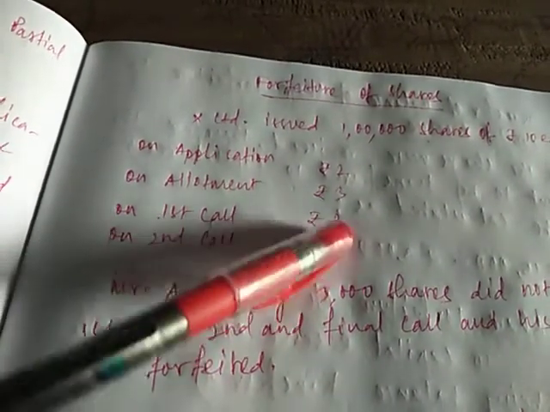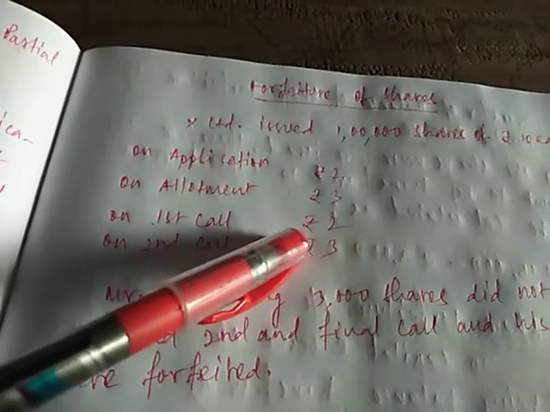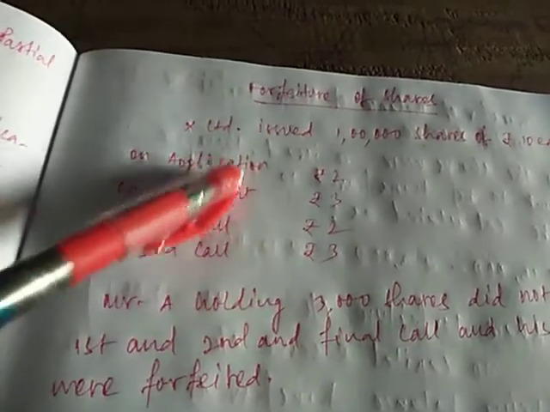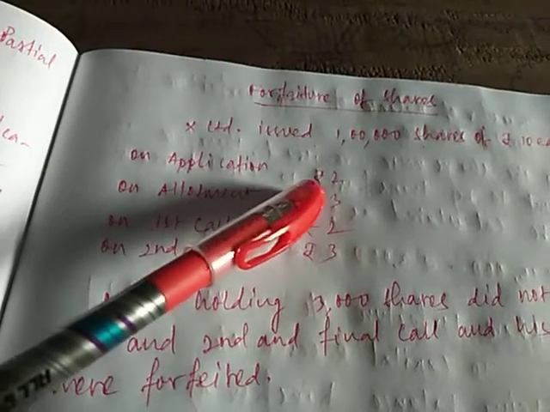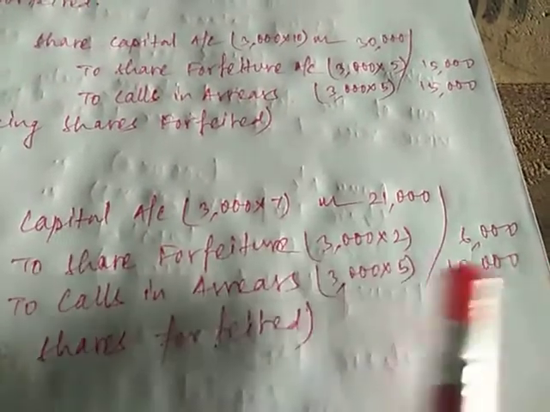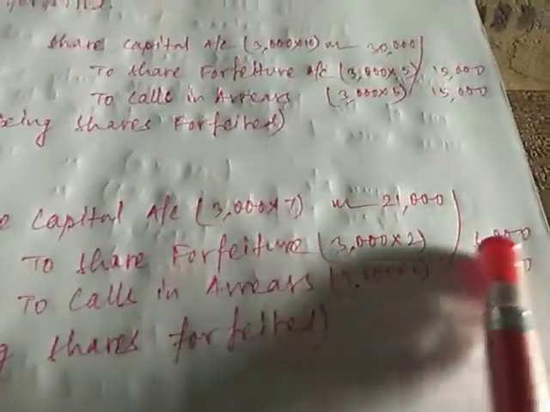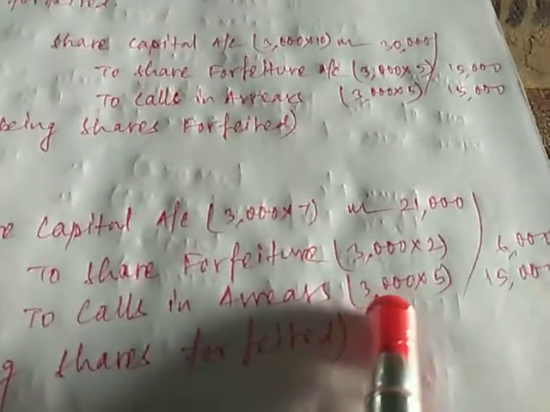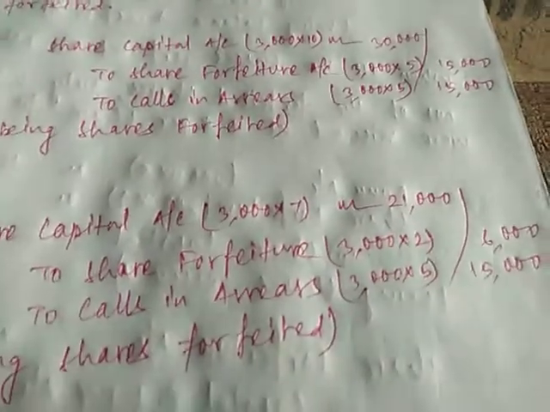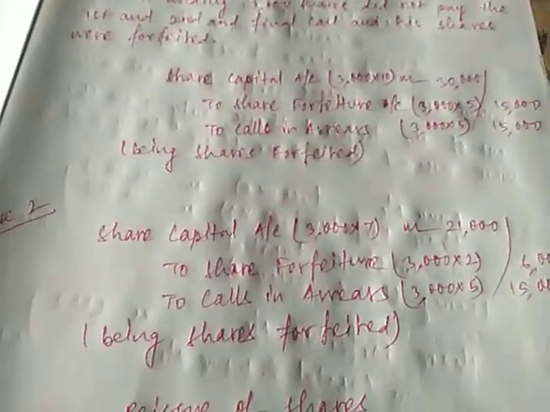We are forfeiting the shares after the first call only in the second case. So the arrear will be 3 plus 2, allotment and first call, that is 5 only. So in calls in arrears we will write 5. So 21,000 is debit. Share forfeiture 3000 into 2, 6000 is credited, and calls in arrears 3000 into 5, 15,000 is credited. So I have shown you 2 different cases of forfeiture here.